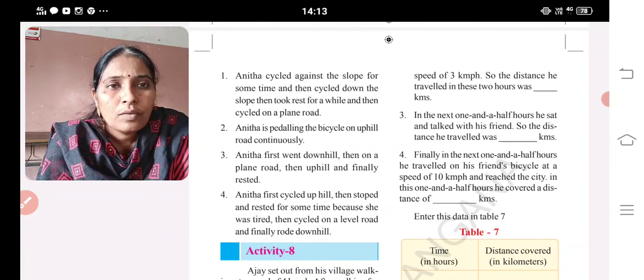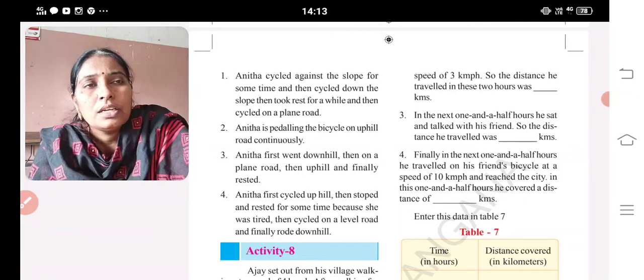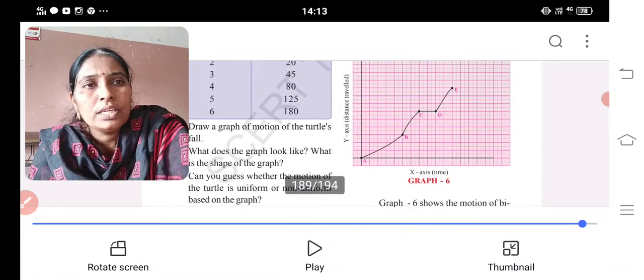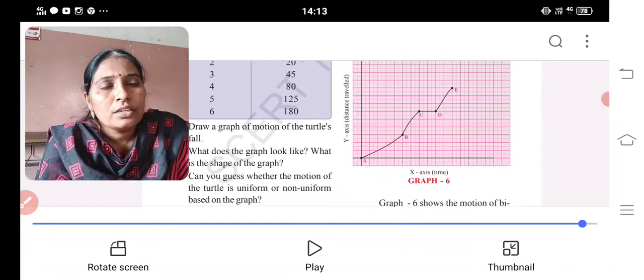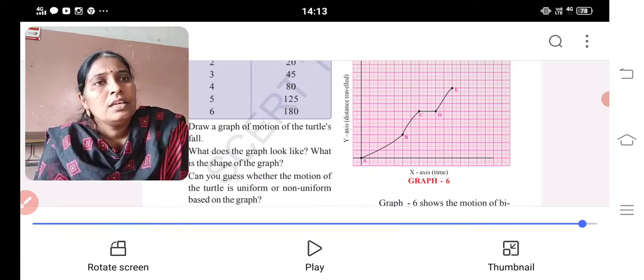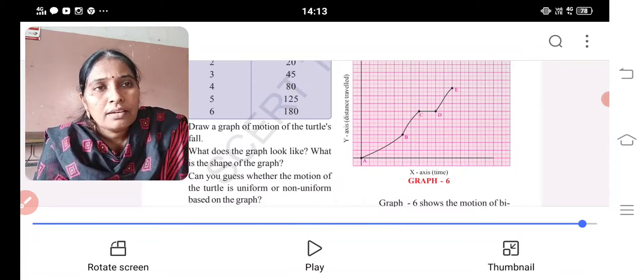Then cycled on a level road and finally rode downhill. This is a story that is given. Okay. Now in this, what is being asked? Did she take rest for some time? Yes. In between C and D, she took a rest.